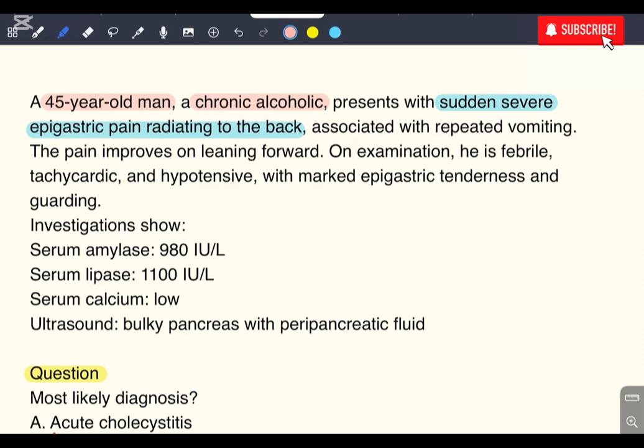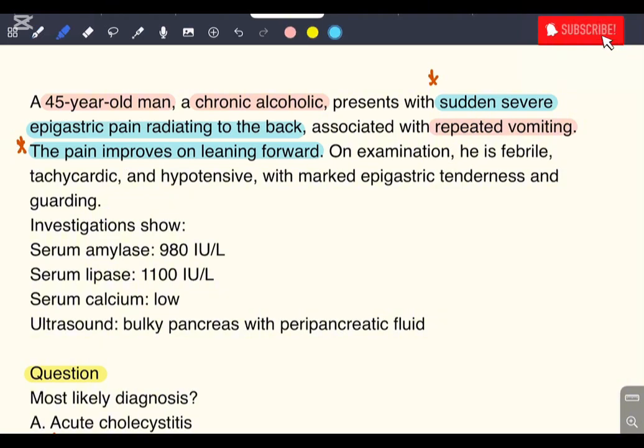This pain is associated with repeated vomiting. The patient is vomiting again and again. And the pain improves on leaning forward. When the patient leans forward, the pain decreases. So this is again an important point. One is this point that is important, and another is this line that is very important. Most of the students will know what the diagnosis is.